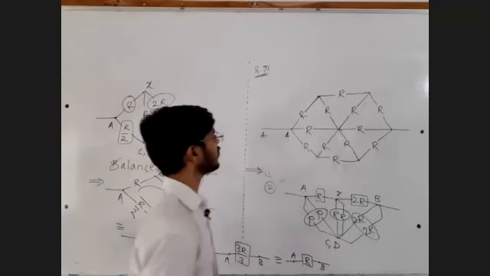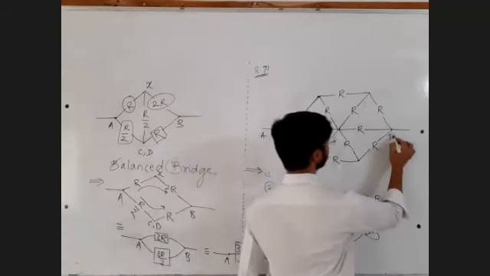Fine. Find out the equivalent resistance between points A and B. Tell me the answer. Fast. You can do this orally. If you decide, you can do this orally.